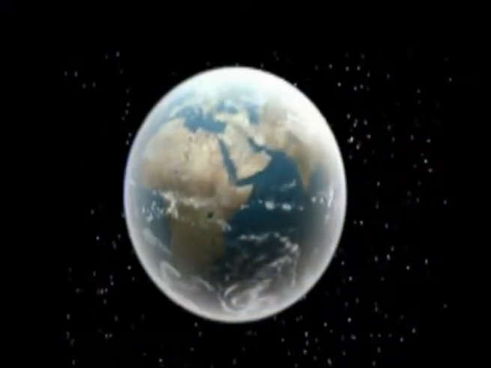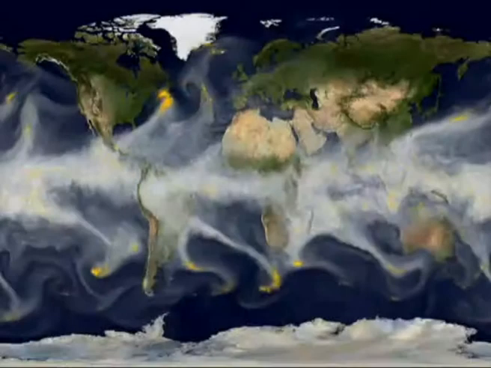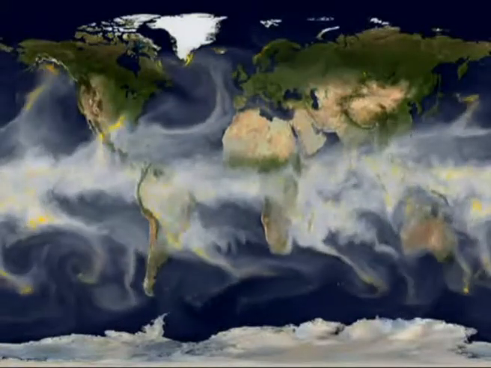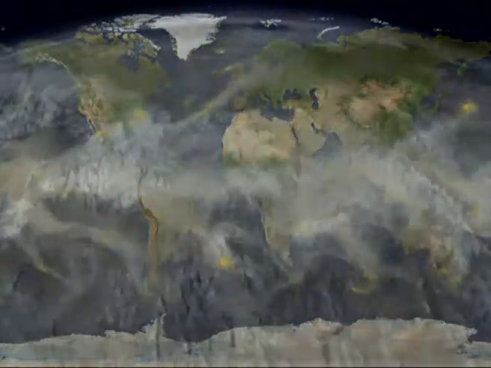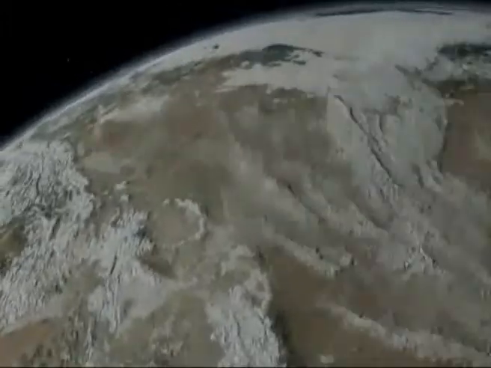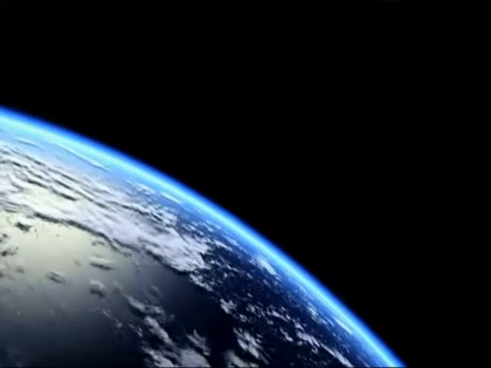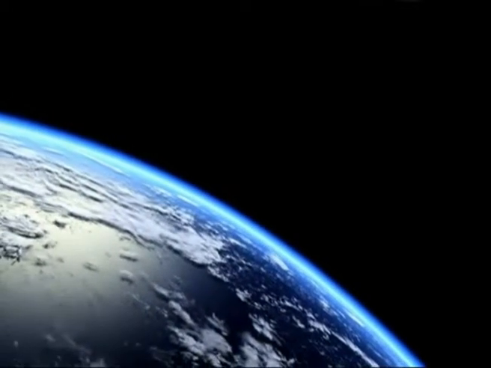The first layer, called the troposphere, spreads up to 17 kilometers above sea level at the equator and 8 kilometers over the poles. It contains 75% of the mass of the Earth's air. At the top of the troposphere, temperatures begin to rise. After the troposphere, the stratosphere starts.